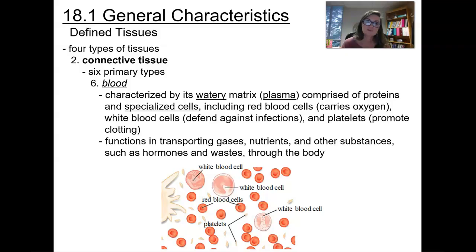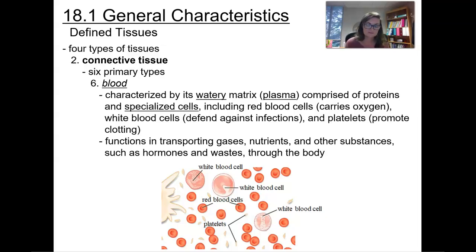And the sixth type is going to be blood. It's characterized by its watery matrix, which is referred to as plasma, and comprised of proteins and specialized cells. These include things such as red blood cells, which carry oxygen, white blood cells, which are going to help to defend against infections, and platelets, which are going to promote clotting.